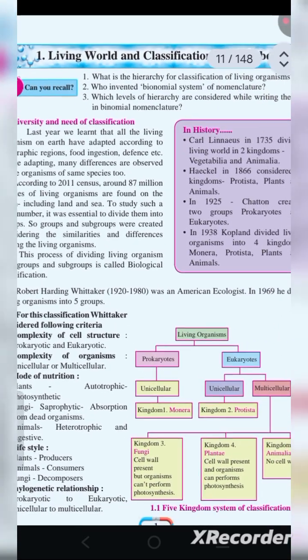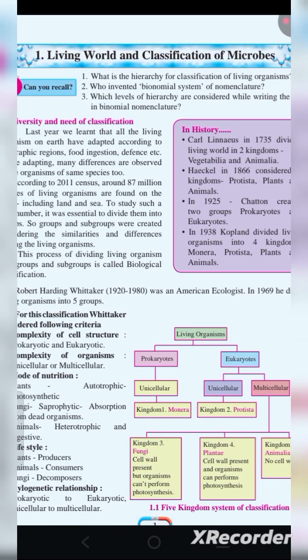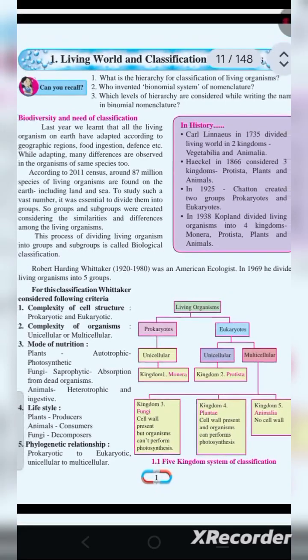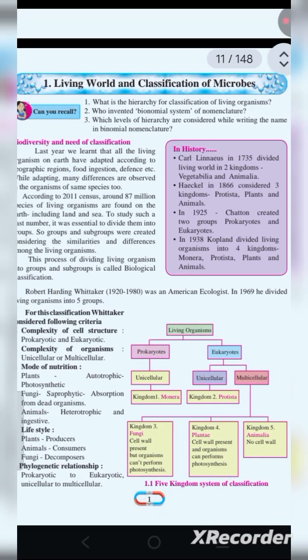Because there are unlimited species in our world. Around 87 million species are there. So there are many species in our living world. All of us are human beings, our body functions are the same but our features are different. There are a lot of microbes: bacteria, fungi, monera, protista, fungi, animals. There are different types of plants. In ninth standard you will be studying that plants are of many categories like thallophyta, bryophyta, and pteridophyta.